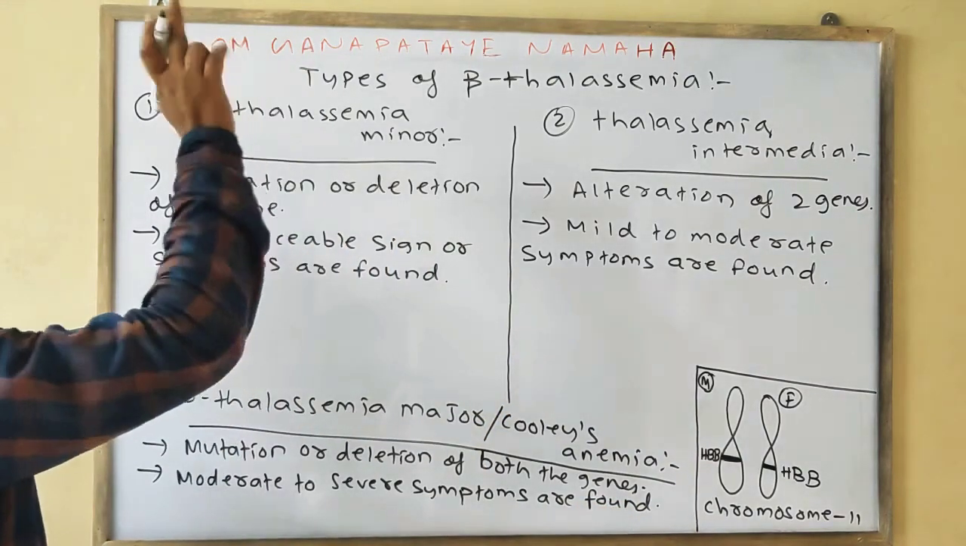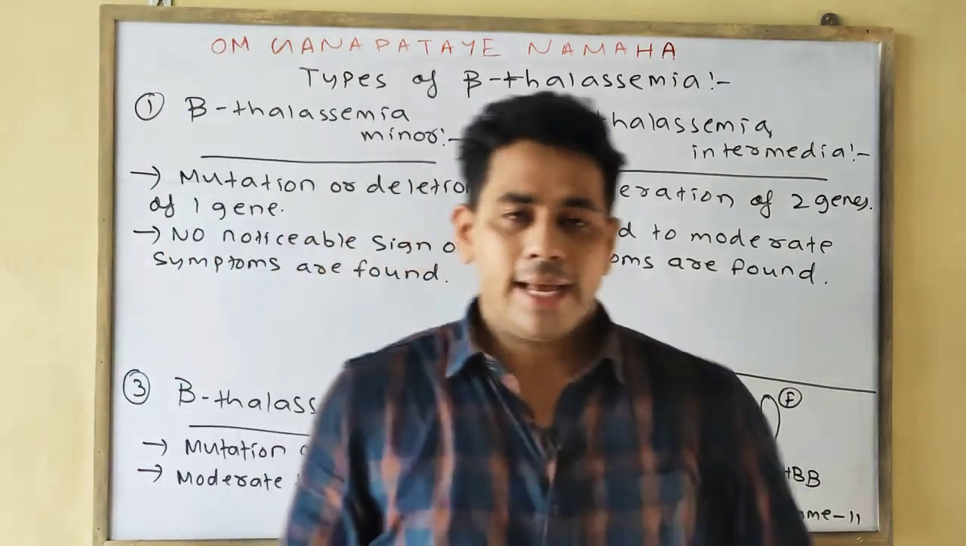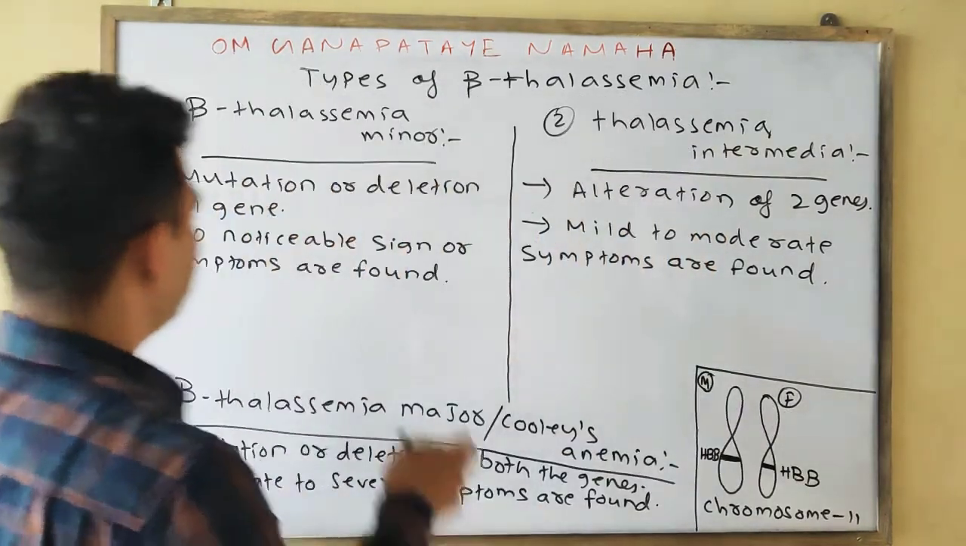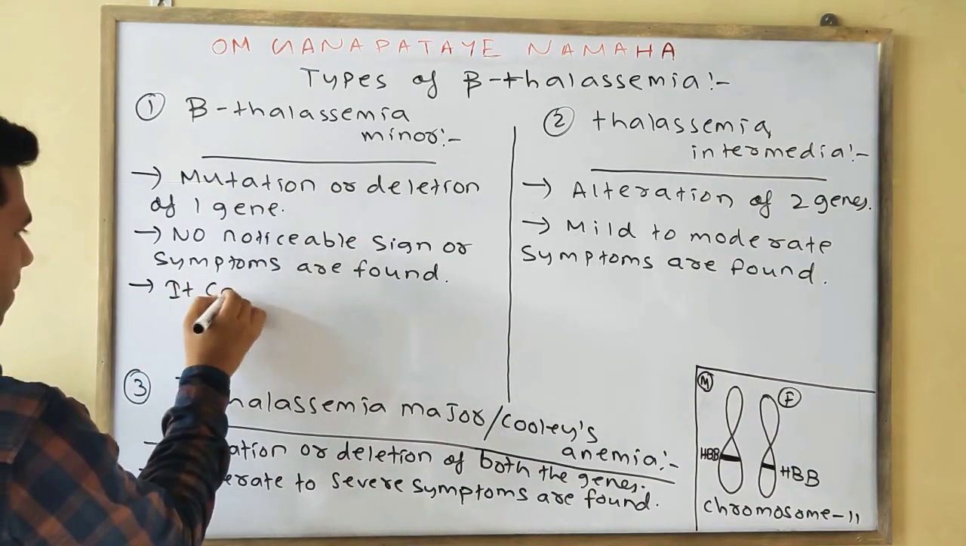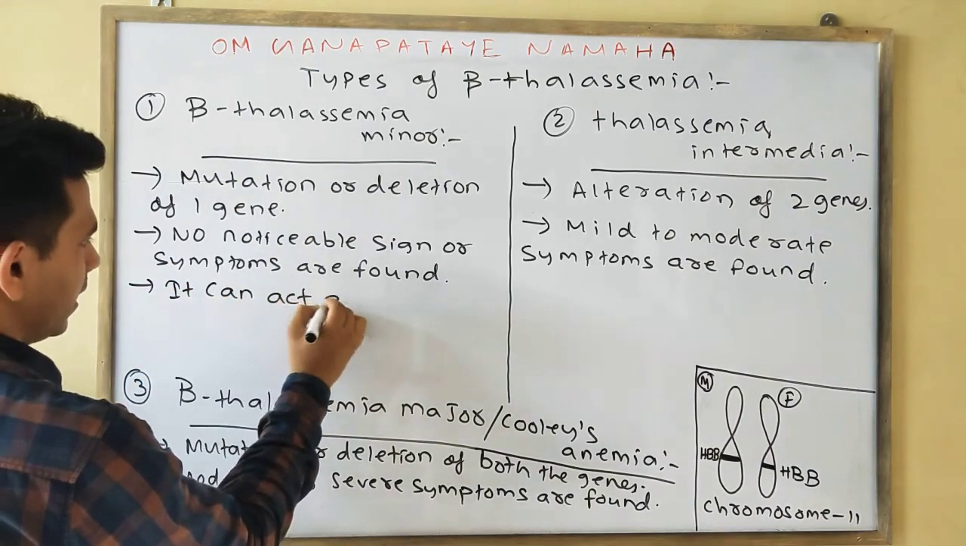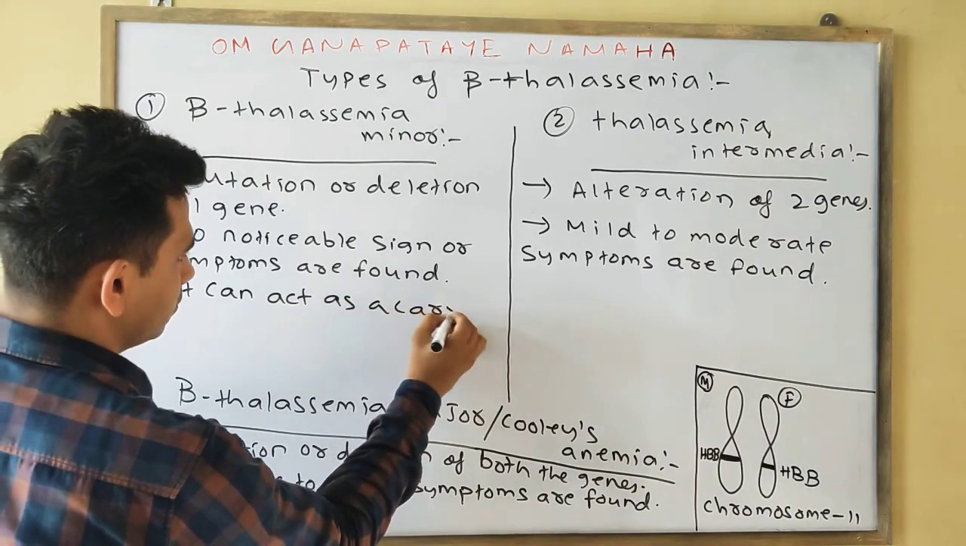Accordingly, as in the case of the alpha thalassemia minor, beta thalassemia minor can also act as a carrier.